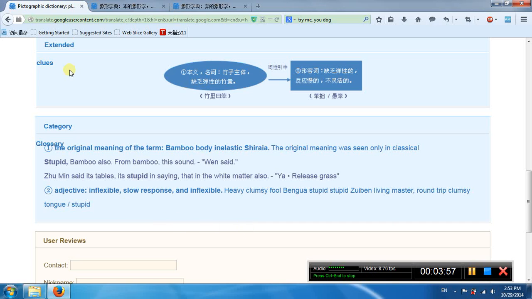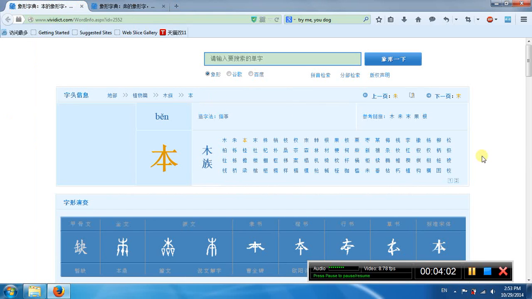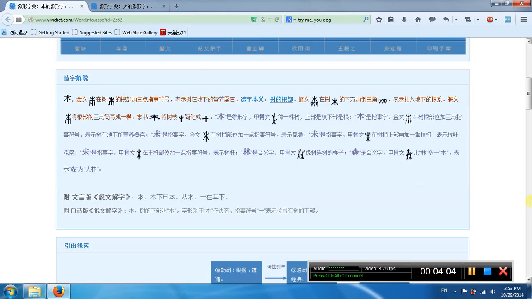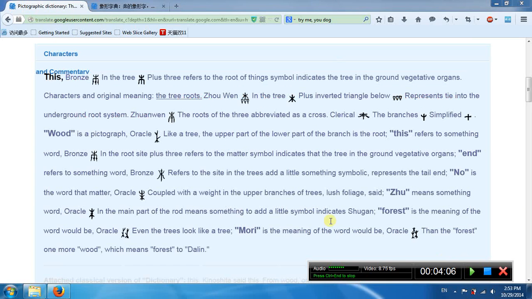Okay. This is beng and basic. Okay. This is a beng. Okay. This is 3 roots. Okay. The 3 roots mean below the ground. Okay. The root system. Okay.